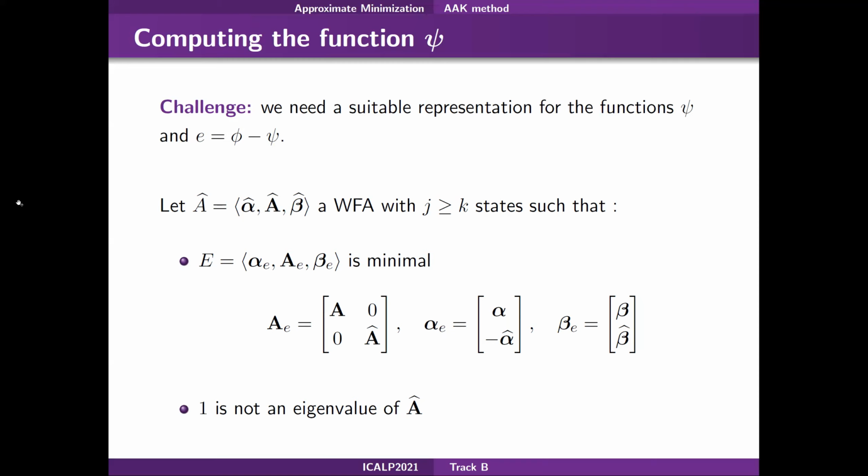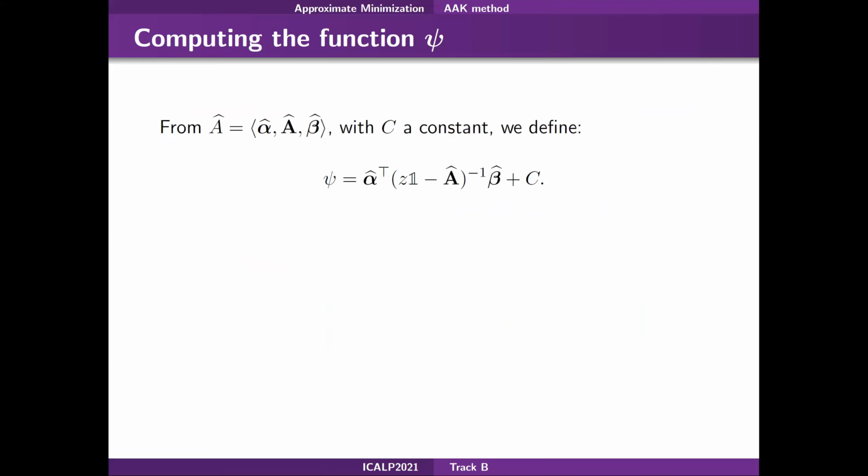Both these conditions will be required in our contribution. So using the parameters of the automaton A hat and the constant C, we define the function psi. The idea is to find the parameters of A hat so that psi is the best approximation described by the AAK theorem.